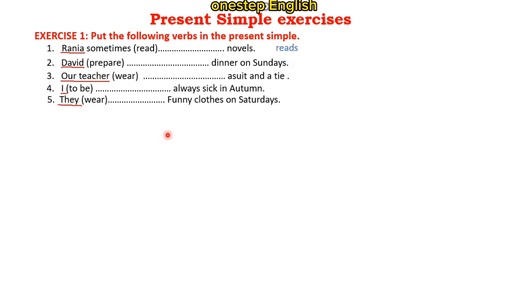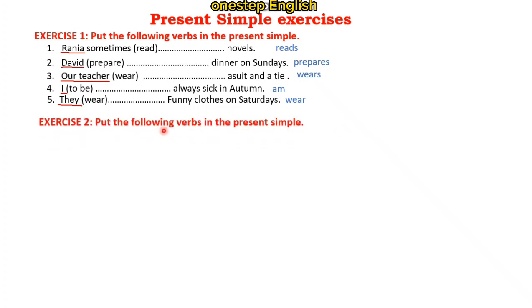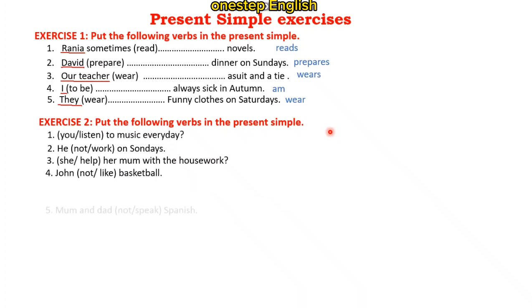Rania sometimes reads. Very good. David prepares dinner. Our teacher wears, because he. I am always sick in autumn. I am. They wear funny clothes on Saturdays. Okay, so let's move now to the second exercise. Put the following verbs into the present simple. Okay, so we will have 5 sentences. Take 1 minute and try to do them.